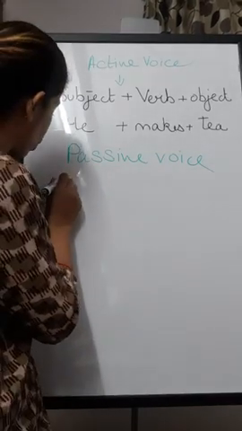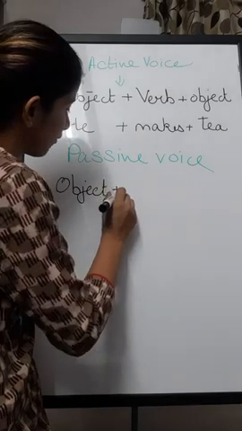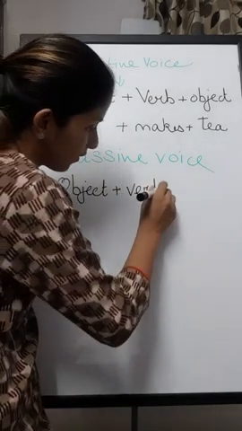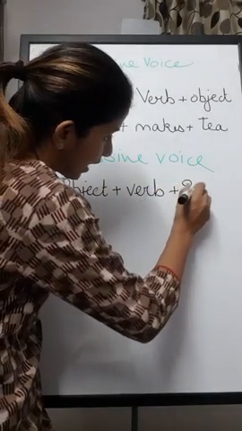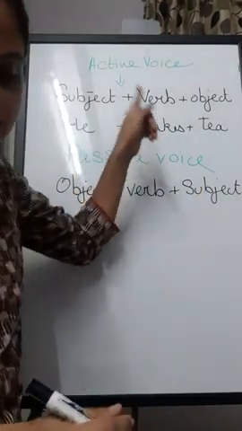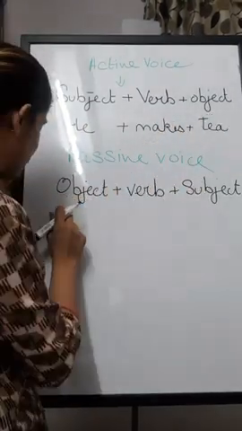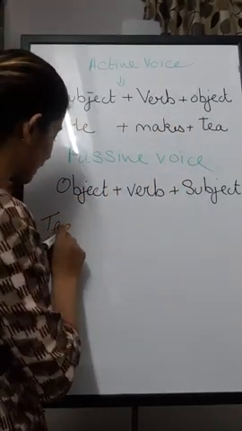In passive voice, first we have the object, then we have the verb. The verb always remains in the center, and then we have the subject. Now we'll take the same sentence. Object will come first, tea.